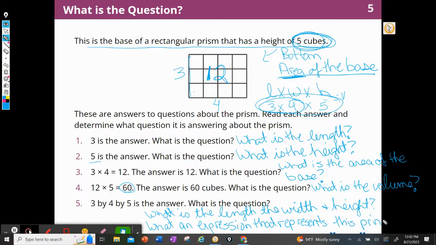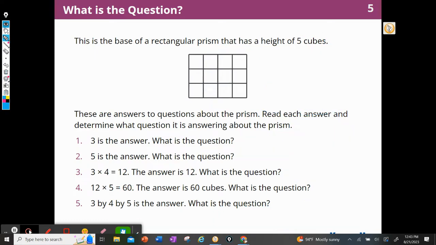I would accept either one of these answers. What is the length, the width, and the height? Or what is an expression? What is, Ms. Lemoyne, let's put an is in there, an expression that represents this prism. And that would be 3 by 4. So 3 by 4 by 5 cubes high. Absolutely fabulous. Okay, moving on.